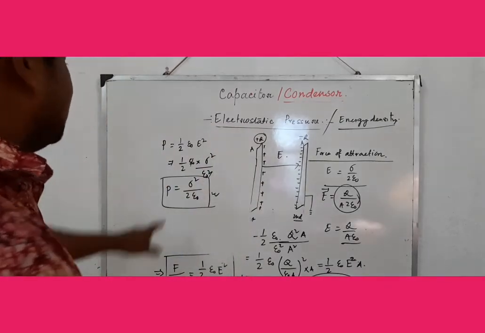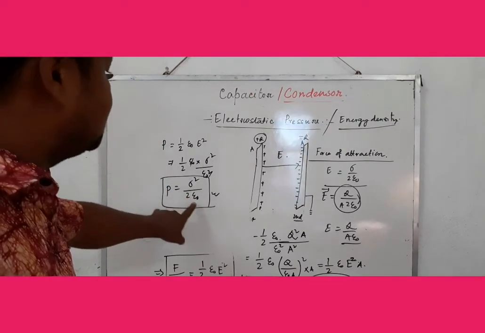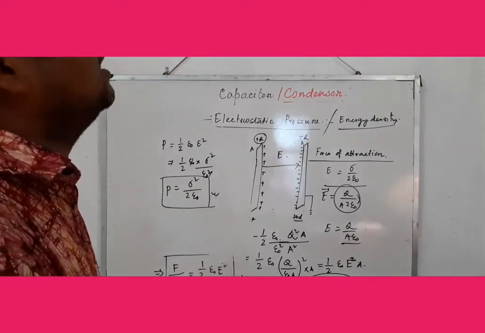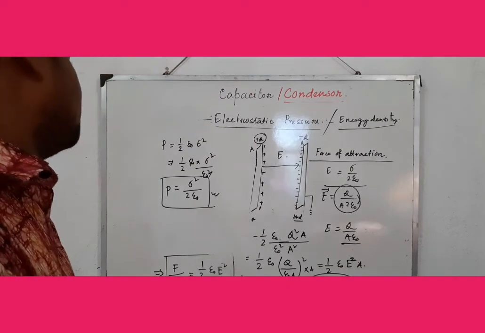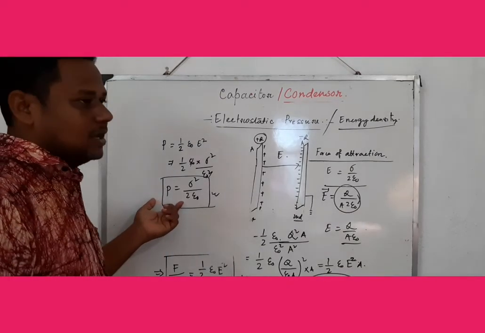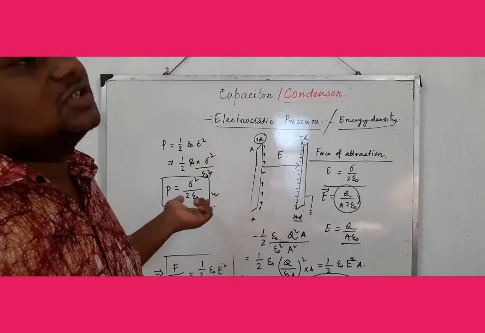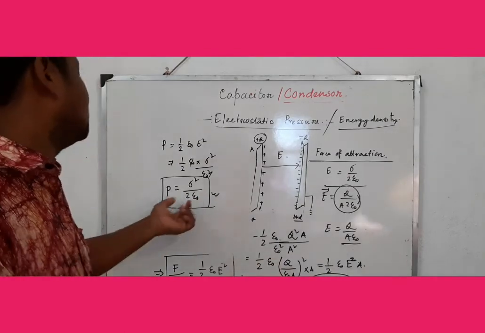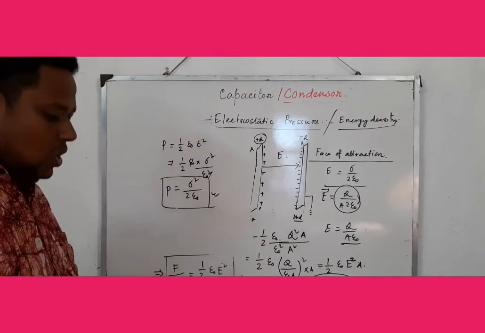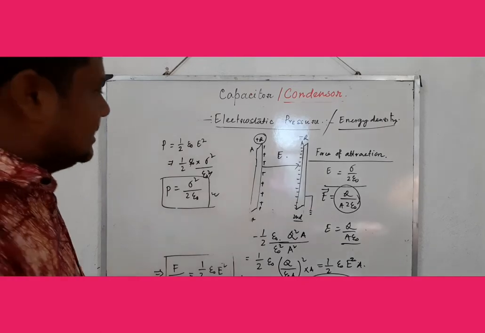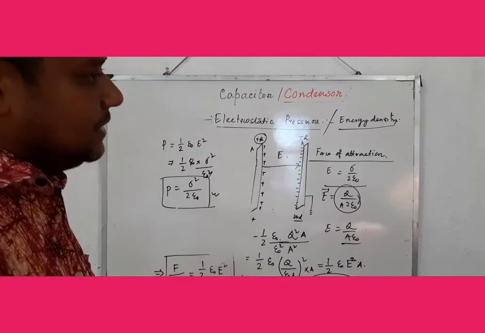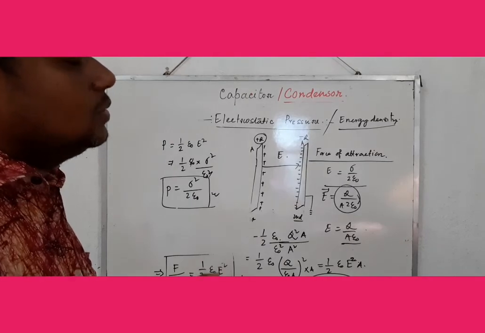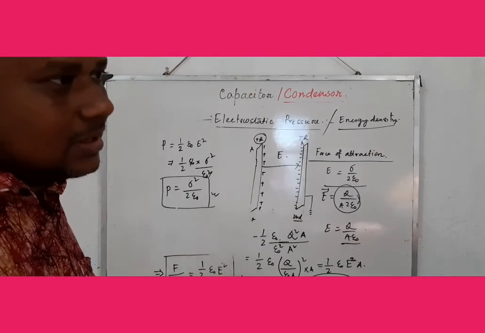If sigma is the surface charge density of the sphere and epsilon 0 is the absolute permittivity of the medium, then the pressure of a charged spherical sheet is P equal to sigma square by 2 epsilon 0. Take a spherical surface, for example a water bubble.